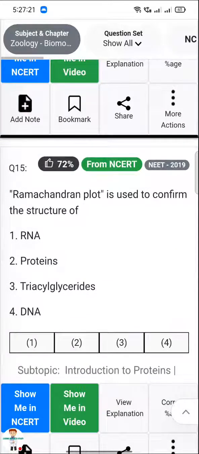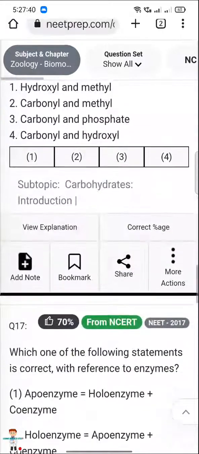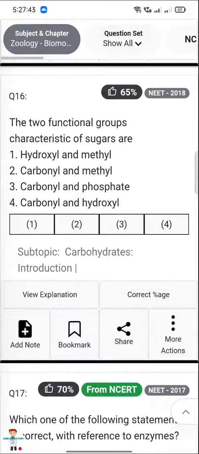Next, Ramachandran plot is used to confirm the structure of RNA, protein, triacylglycerides, DNA. Answer is 2. Protein. Next, the two functional groups characteristic of sugar are hydroxyl and methyl, carbonyl and methyl, carbonyl and phosphate, carbonyl and hydroxyl. Answer is carbonyl and hydroxyl.